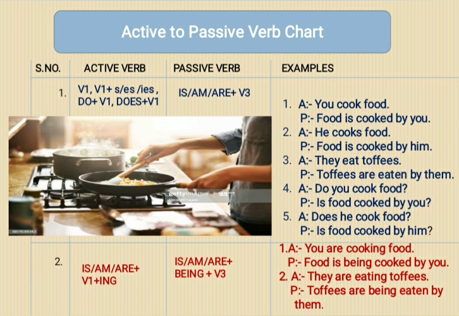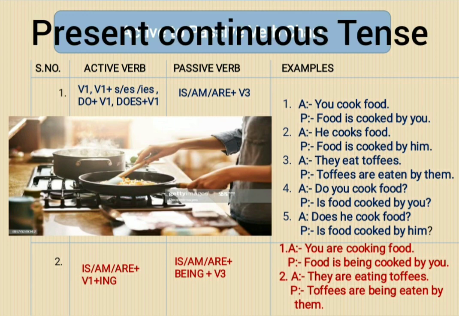If in active voice you have is or am or are plus V1 ing, then this will be present continuous tense.